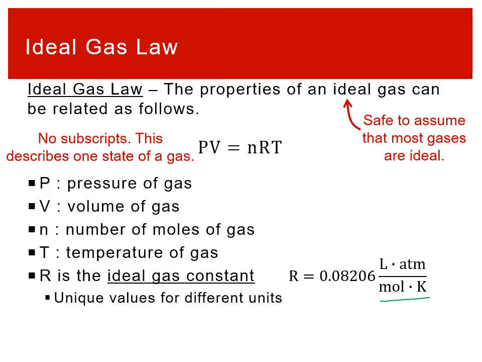And those units on our ideal gas constant are going to determine what the units need to be for these values that we plug in, because basically we're going to want all of them to cancel out. You can change the units on your value of R, and the number will change. This 0.08206 only works for liter, atmosphere, mole, Kelvin. Generally, we're just going to use that value, and we're going to take our other variables. If we're given a different pressure, like say bar, we're just going to turn it into atmospheres to make our lives a bit more consistent. Not have to worry about a bunch of different values of R.